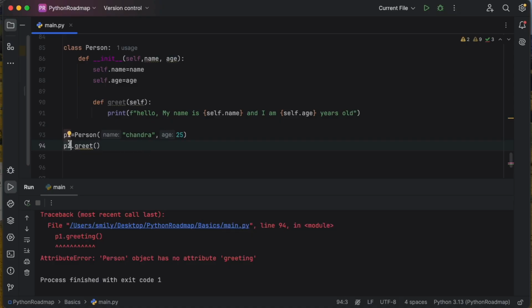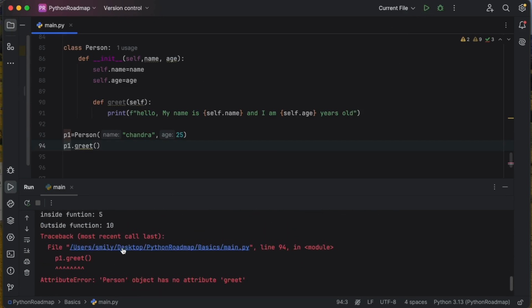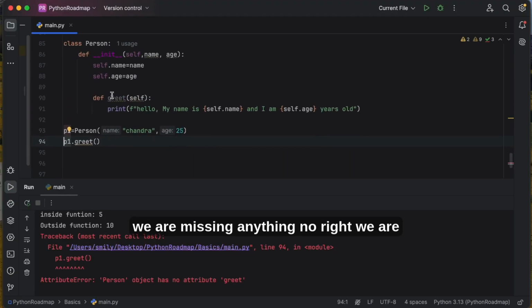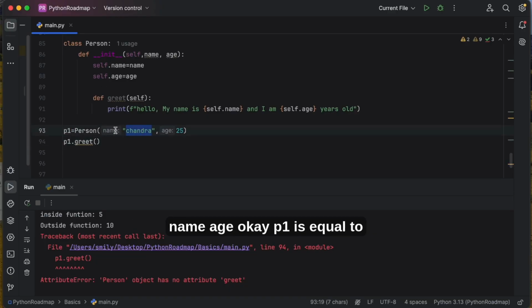P1. Why is it not coming? Are we missing anything? No, right? We are creating the object and we are passing name, age.